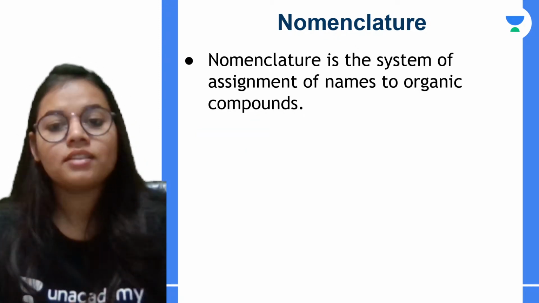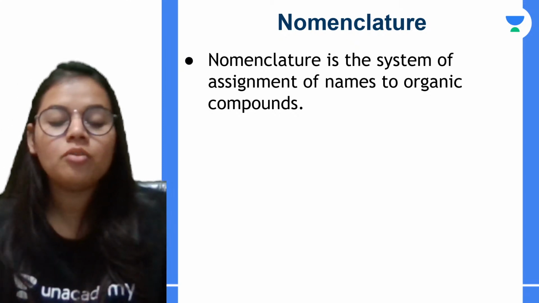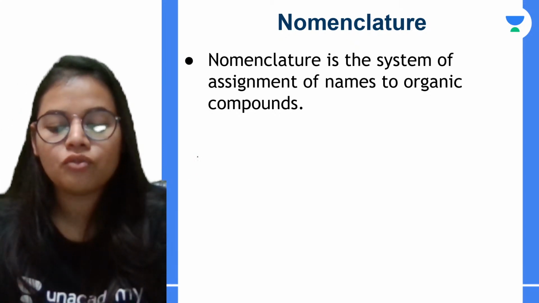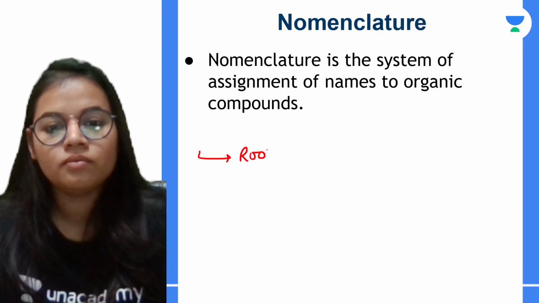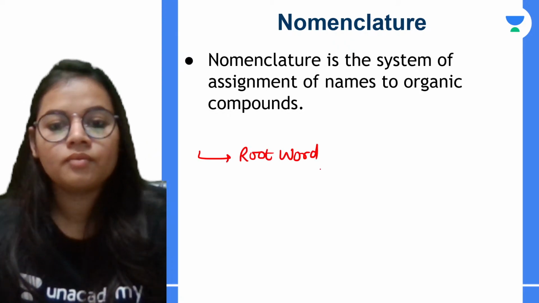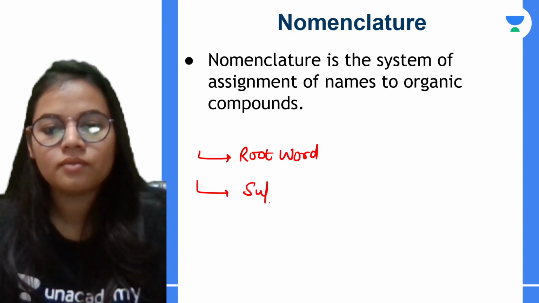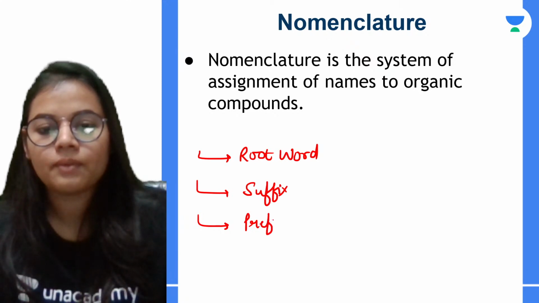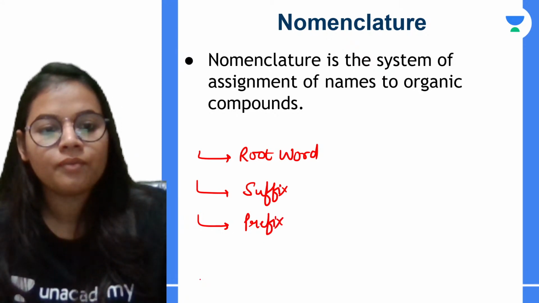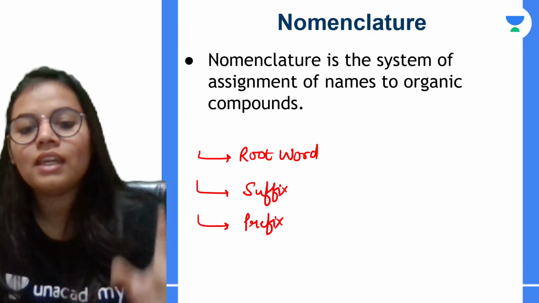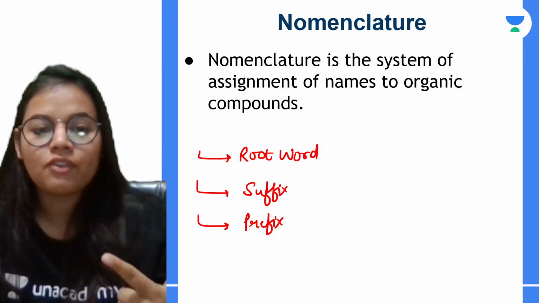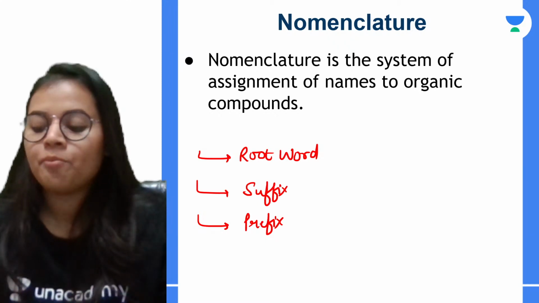Okay, now according to this IUPAC, जो हमारे IUPAC नेम होते हैं, इनमें there are 3 basic parts. First is root word, second one is suffix, and the third one is prefix. Right? So there are these 3 parts: root word, suffix, and a prefix. Now let's talk about each of them one by one.